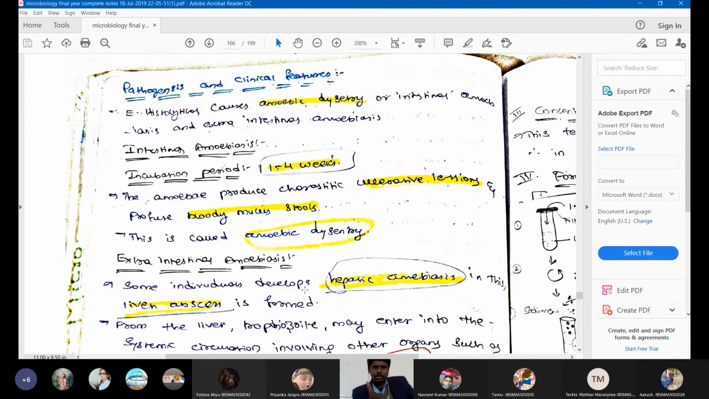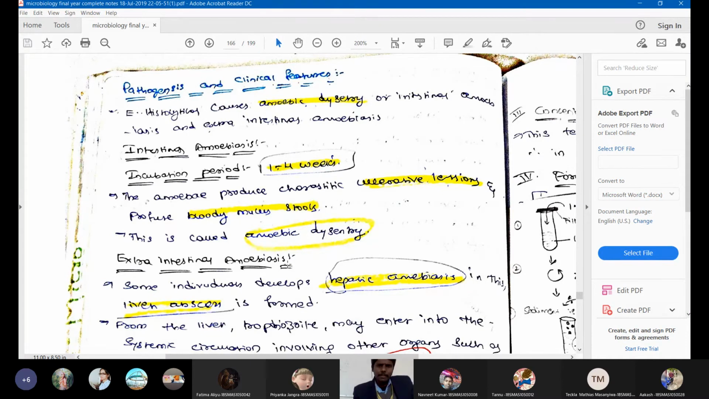So I have asked you a question on morphology of amoeba, and I asked you pathogenesis of amoeba, and I asked the life cycle of amoeba. So each question is 5 marks. Morphology 5 marks, pathogenesis 5 marks. Pathogenesis means you need to write only this one. Then I asked a question on life cycle, that is 5 marks.